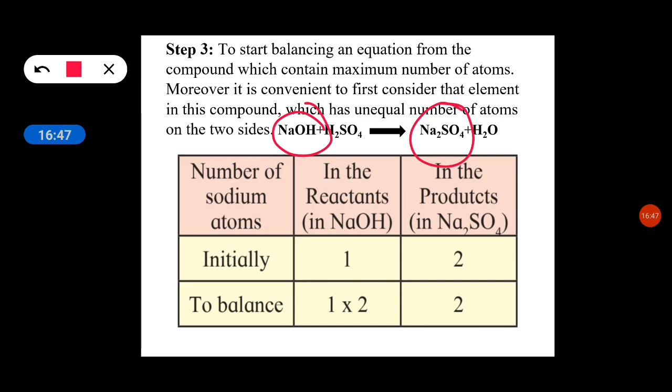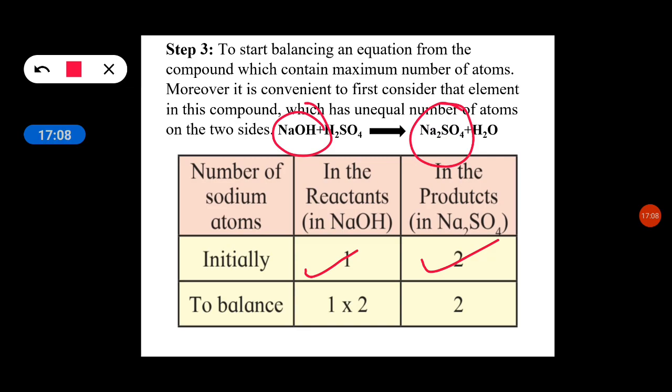Now initially, let's count Na. On the left hand side 1 Na is there, and on the right hand side 2 Na are there. For making them equal, we have to add one more Na so it becomes 2.